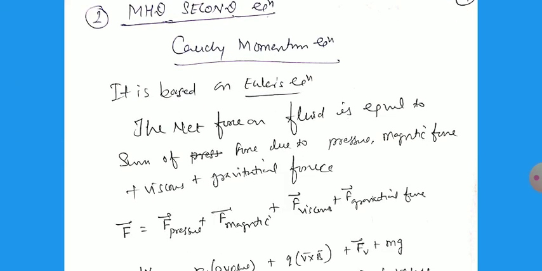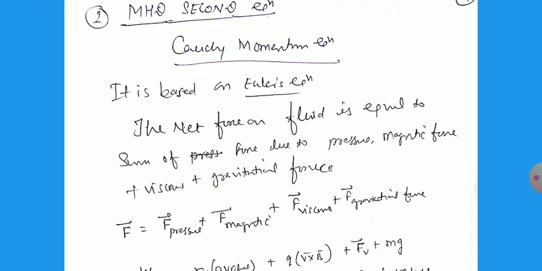Now we switch over to the second equation. This is related to Cauchy's momentum equation, and it is based on fluid dynamics, where Euler's theorem applies. What is that? The net force on the fluid is equal to the sum of the force due to the pressure, the magnetic force, the viscous force, and the gravitational force. In earlier fluid dynamics we wrote that the net force is equal to the pressure, viscous, plus gravitational. Here the magnetic force is added.